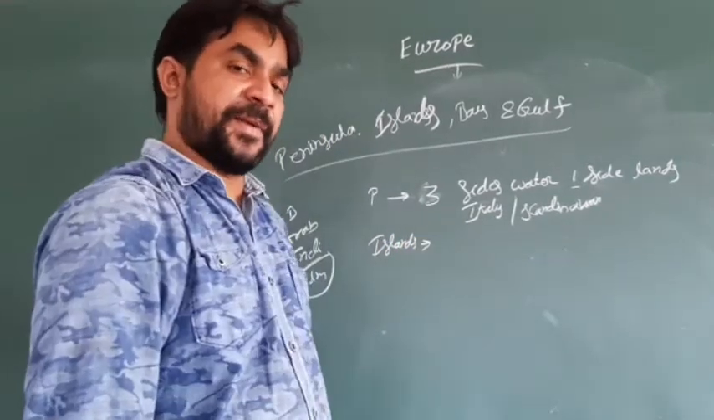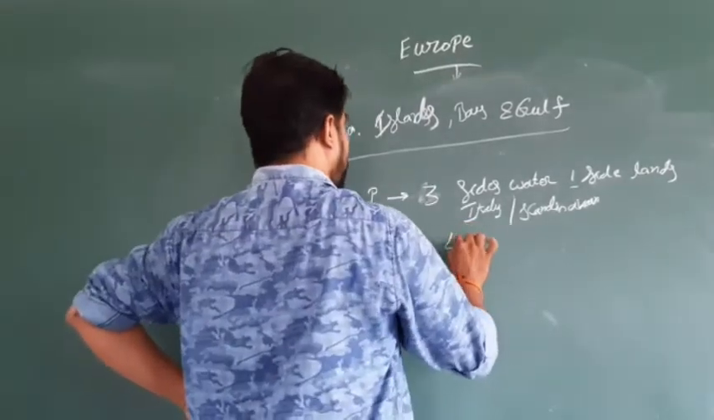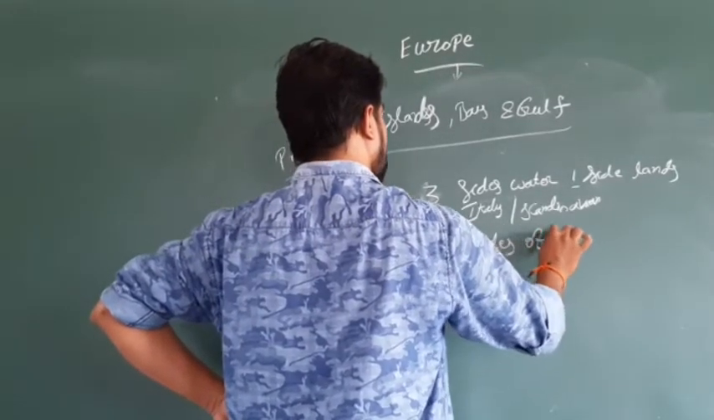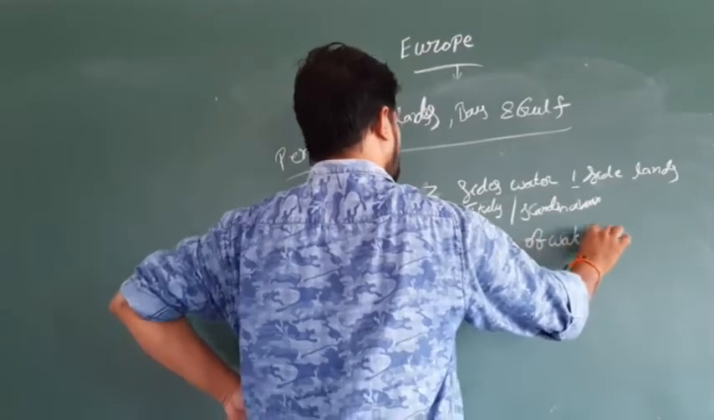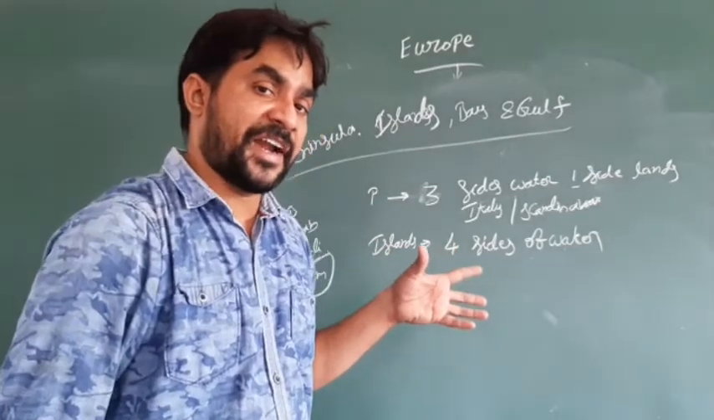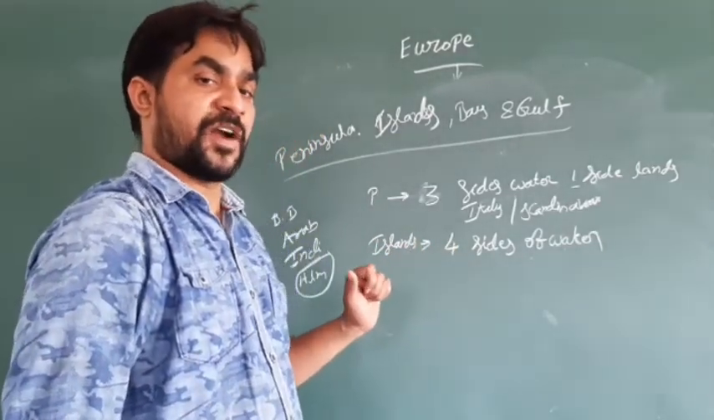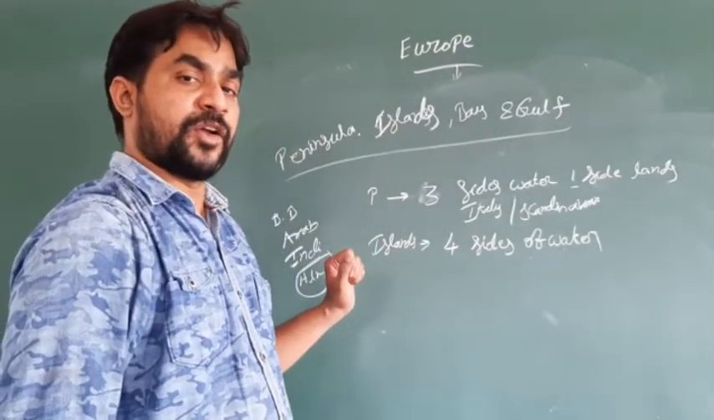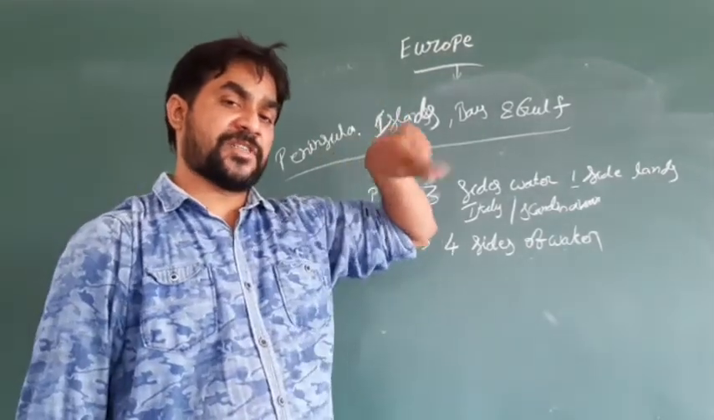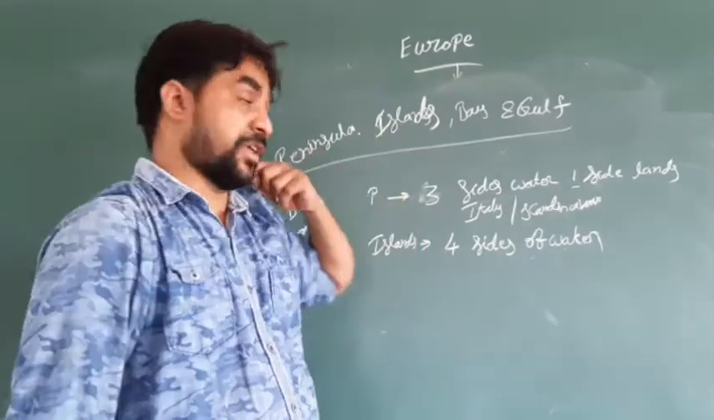A country or a place which is having four sides of water is called an island. Take an example, in the region of India we have the Andaman and Nicobar Islands, and also the Lakshadweep Islands. These are all islands connected with four sides of water.